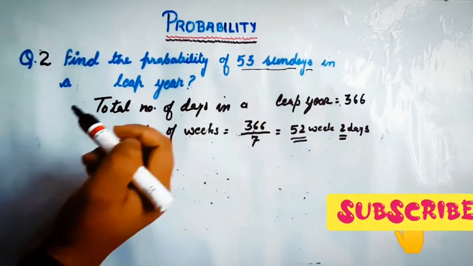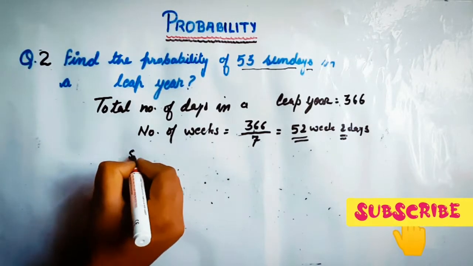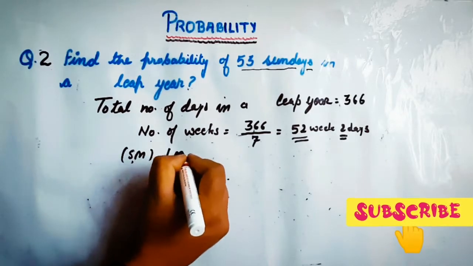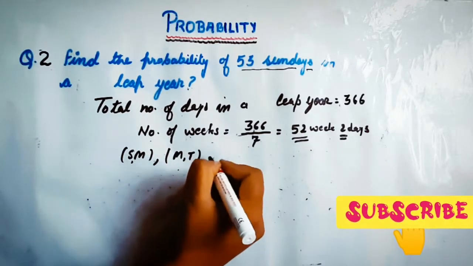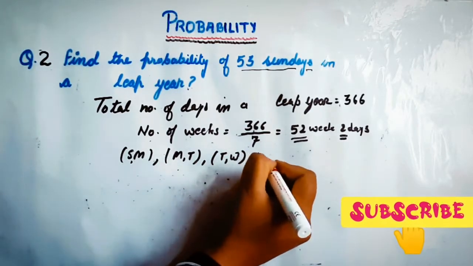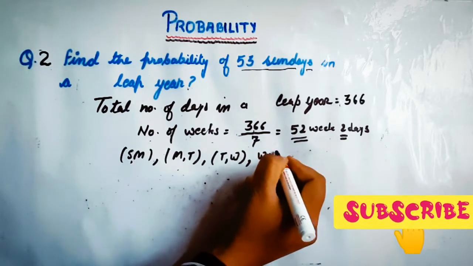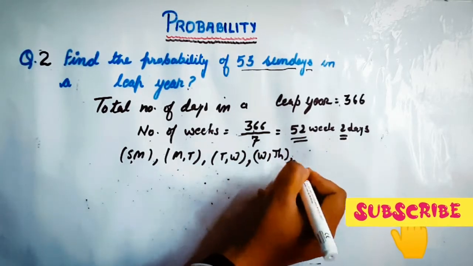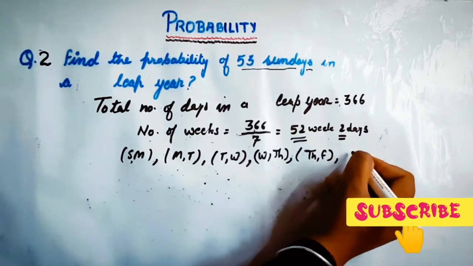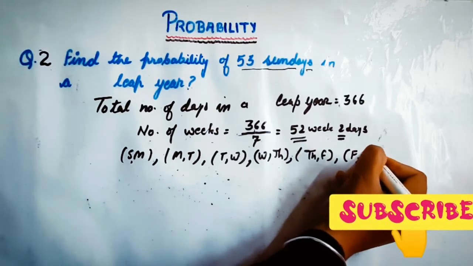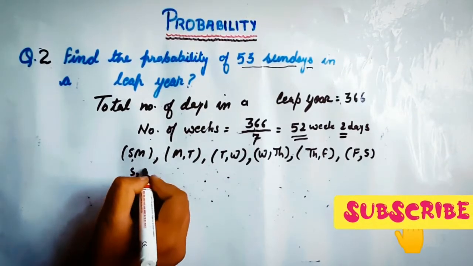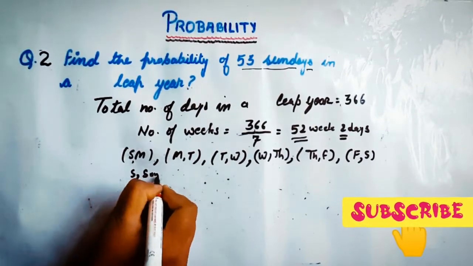So what are the possibilities for these 2 days? These 2 days can be Sunday Monday, or Monday Tuesday, or Tuesday Wednesday, or Wednesday Thursday, or Thursday Friday, or Friday Saturday, or again there is a possibility of Saturday Sunday.